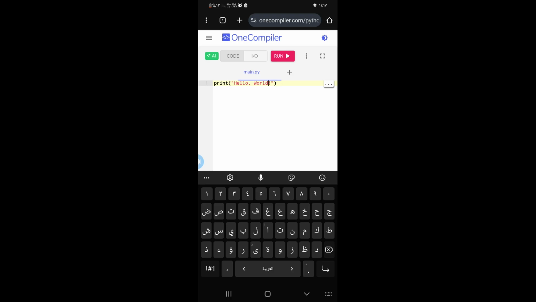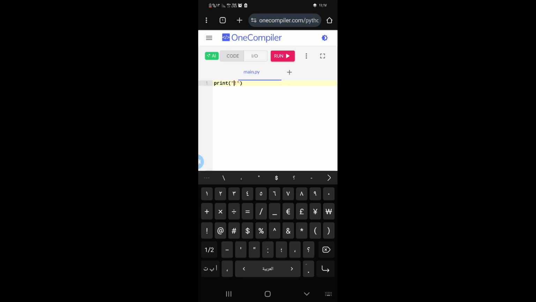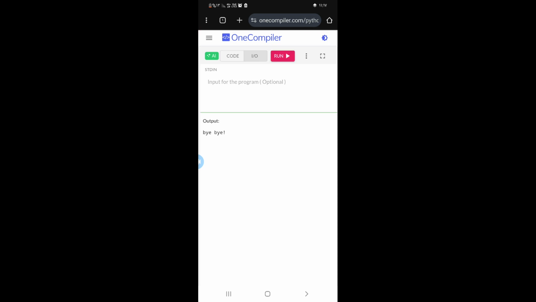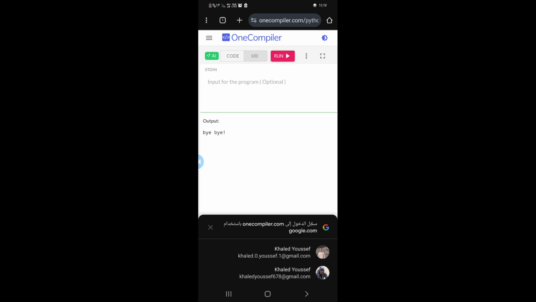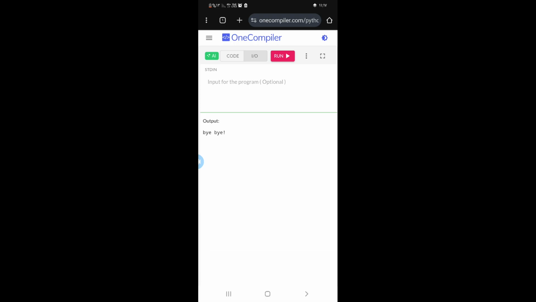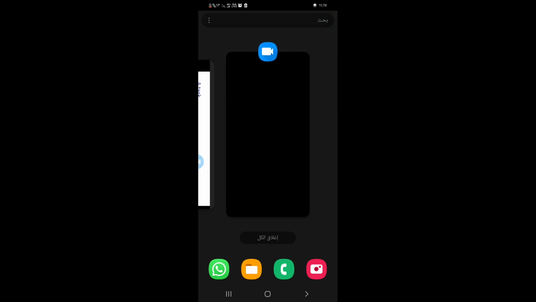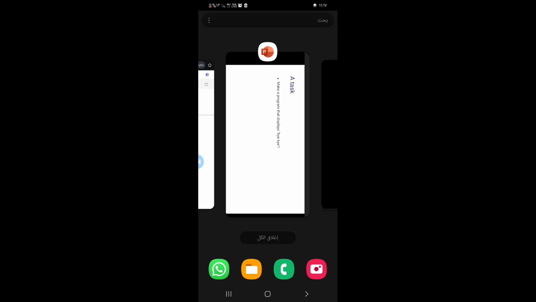Now we're going to write print pi. Let's run it. Click on run, and it converts the code into machine code so the computer can understand and carry out what I want it to do. So it's going to output pi. Now we can see that the output is pi. That's very good.